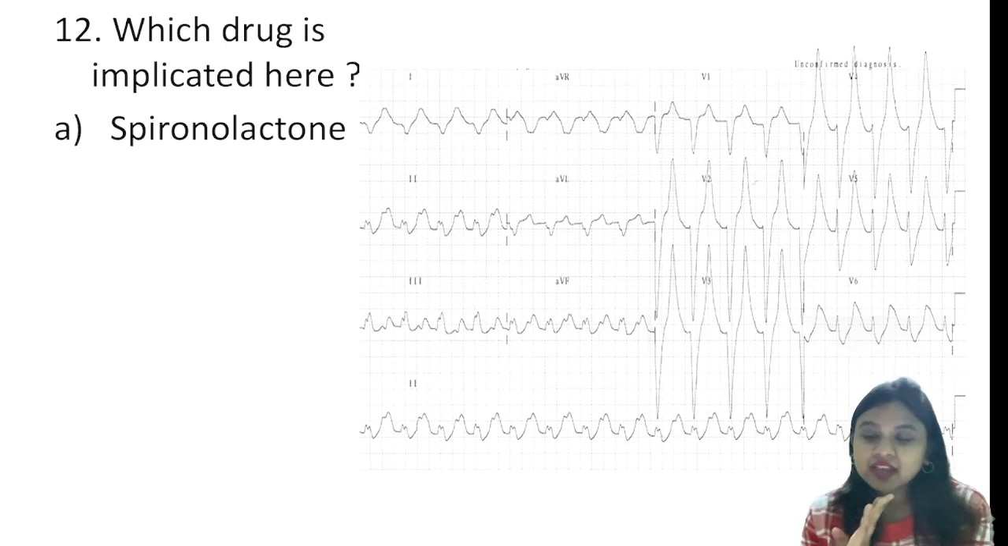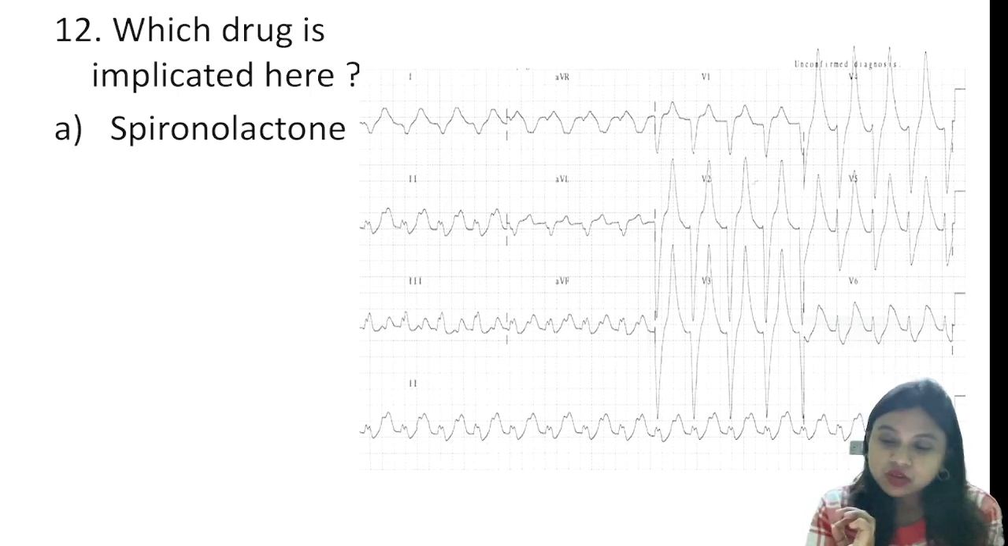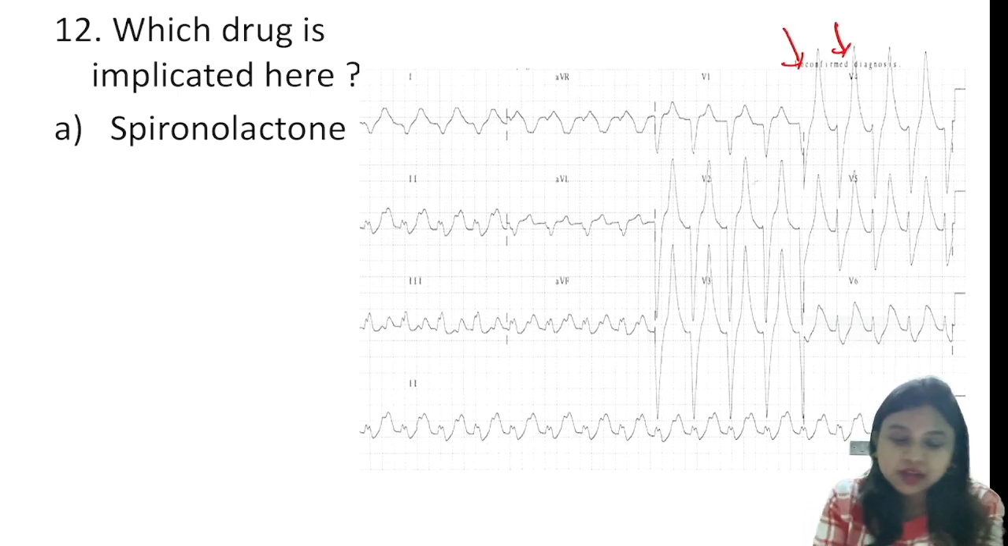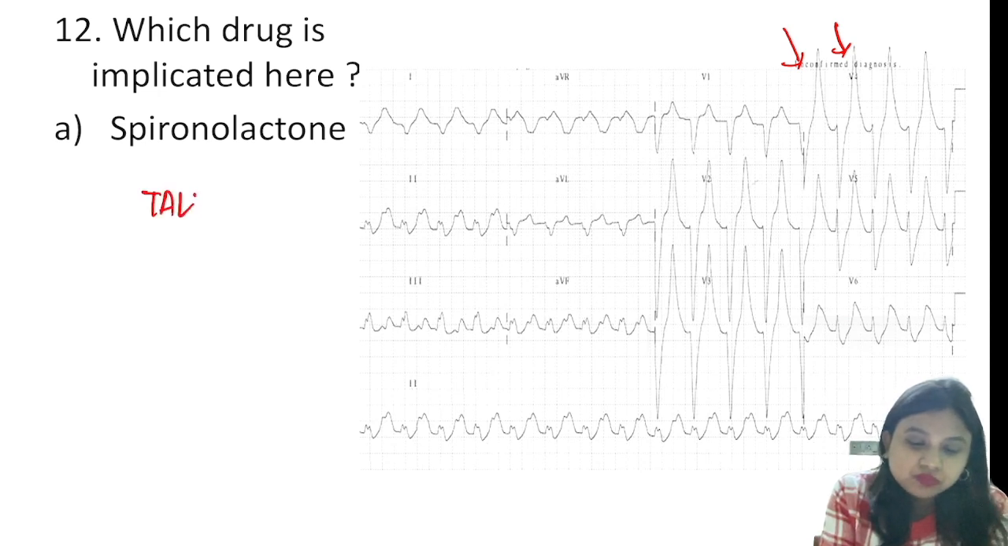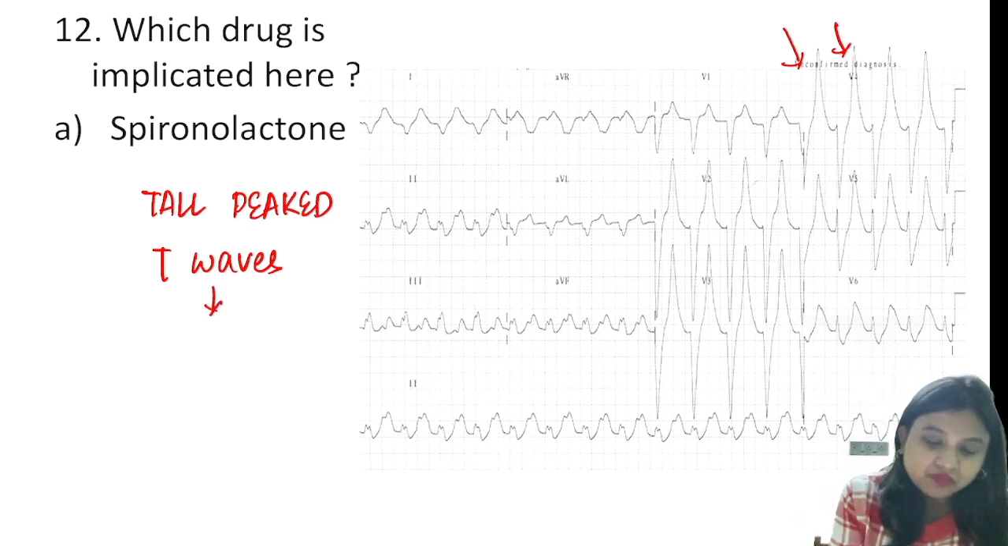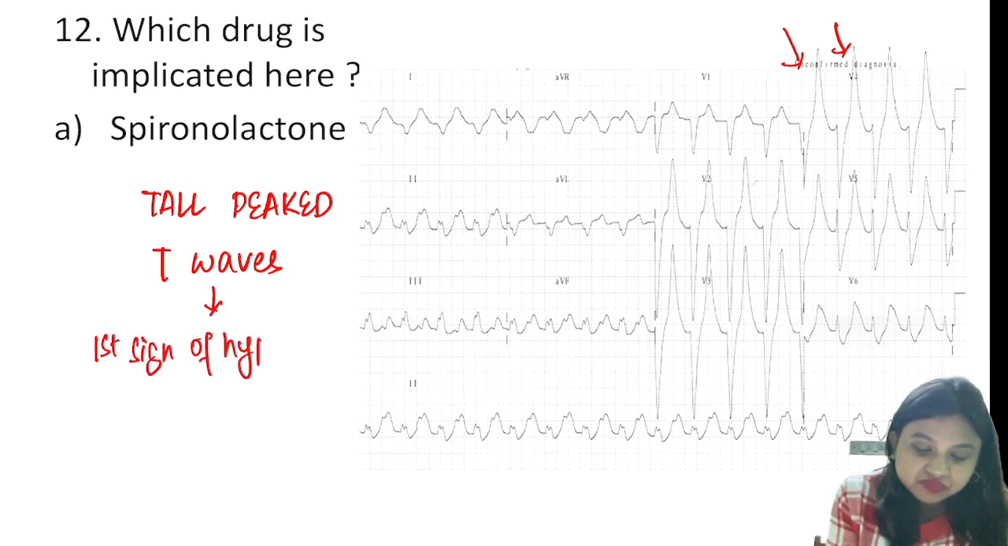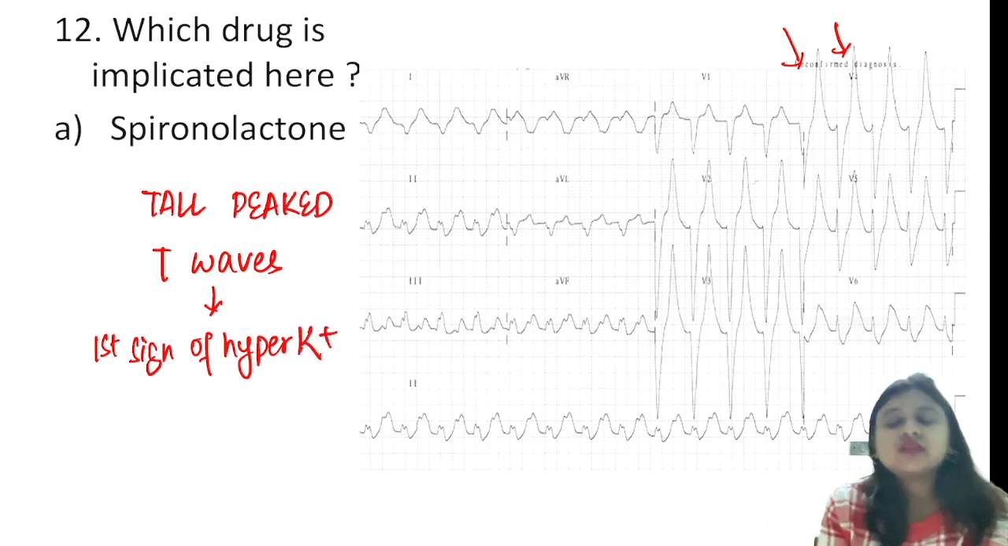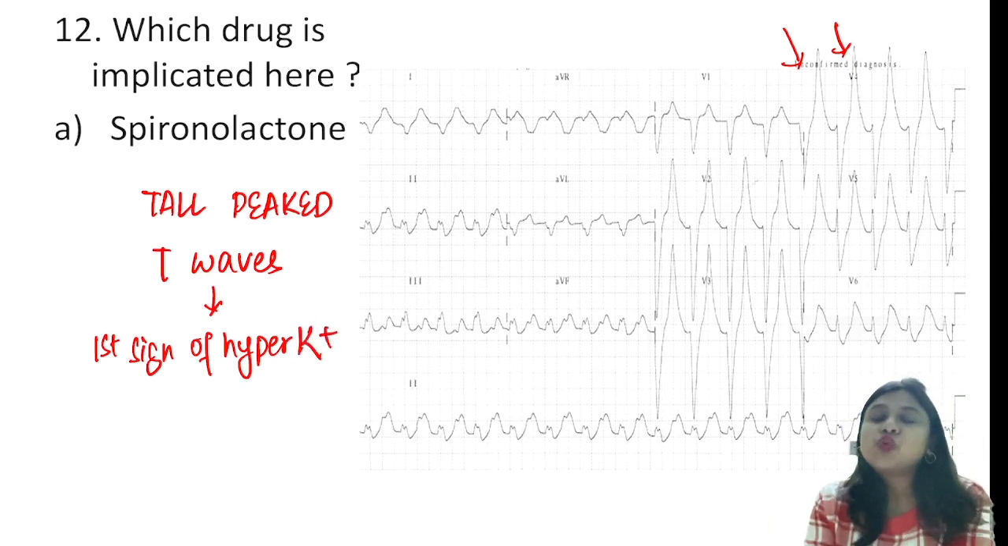The very first thing that from the ECG you can make out is something which is associated with tall T waves. So this is nothing but you are getting tall peaked T waves. And whenever you get tall peaked T waves, it is the first sign of hyperkalemia, right? So, which drugs can result in hyperkalemia?